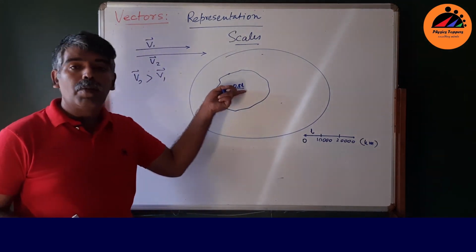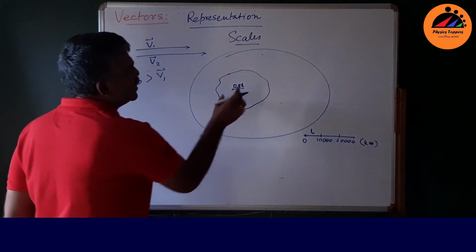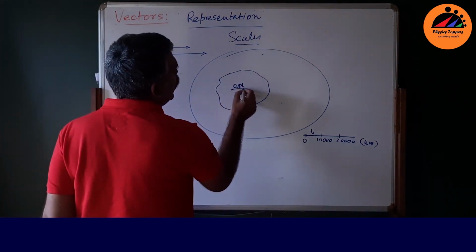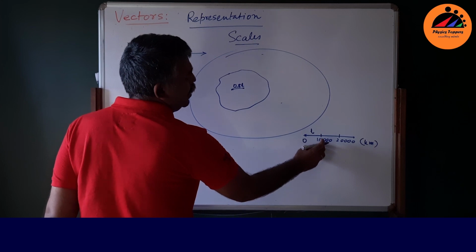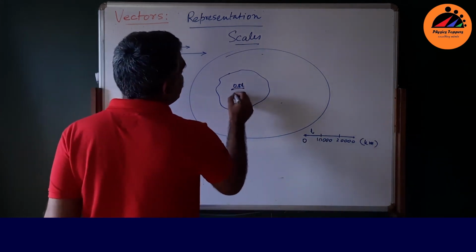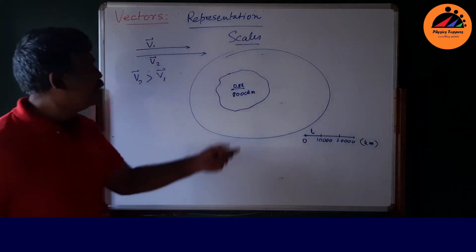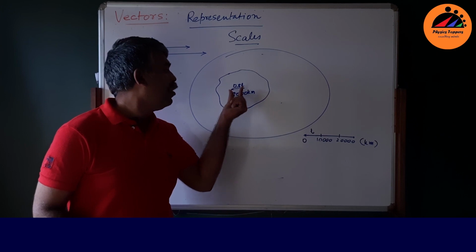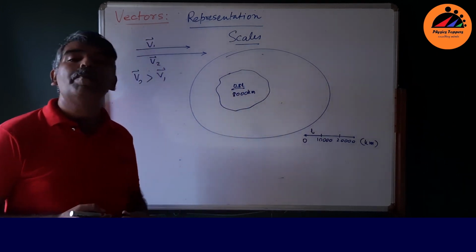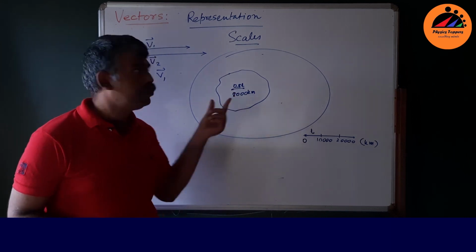So this is 0.8 L, 8 by 10 times L. So what is the distance between these 2 points? If this L stands for 10,000 kilometers, then this must be 8,000 kilometers. You can easily make out that the distance between these 2 places is 8,000 kilometers, right? So that's how you scale it down.